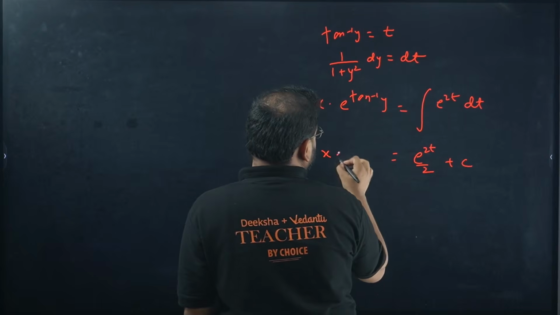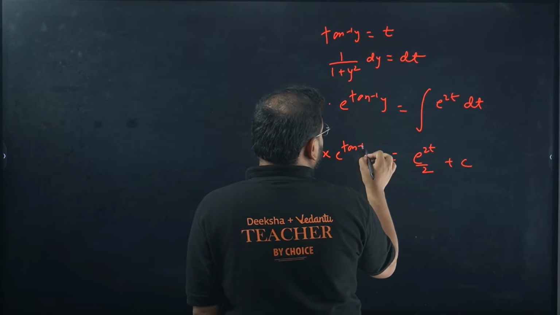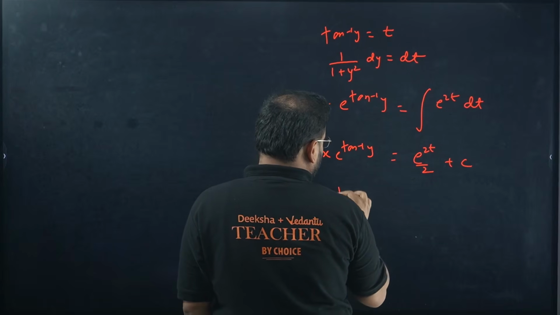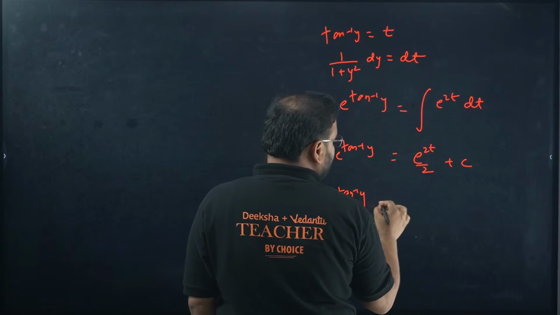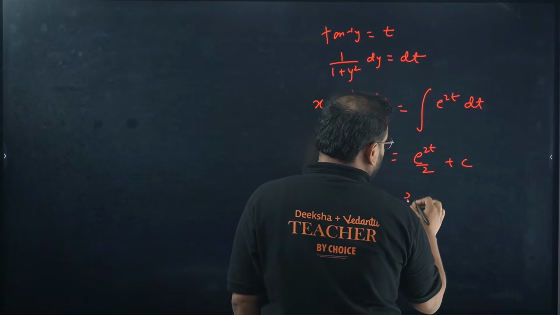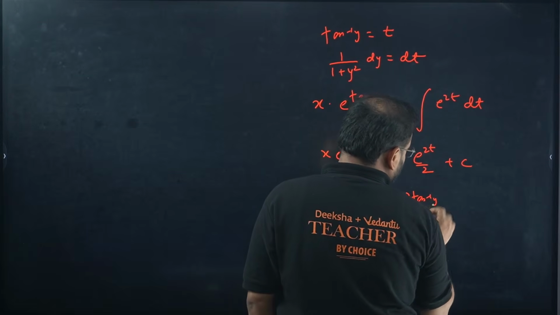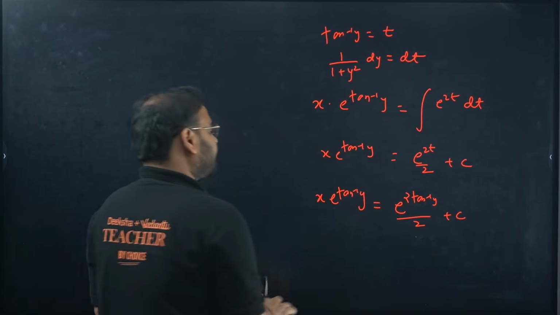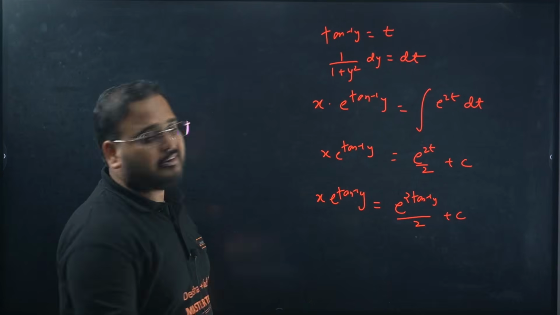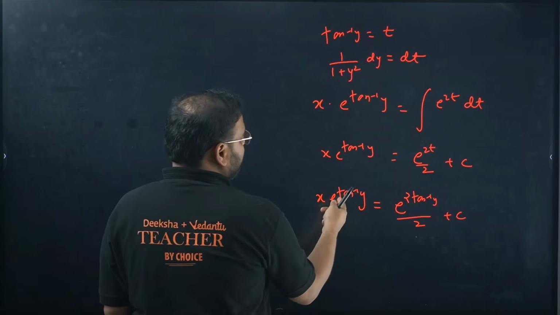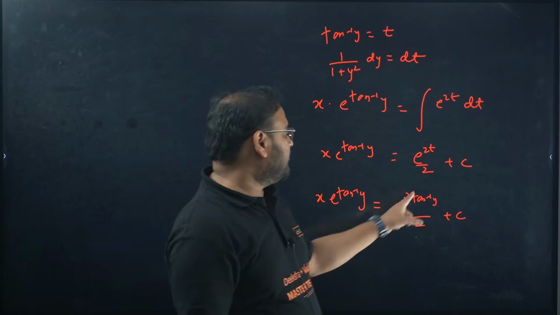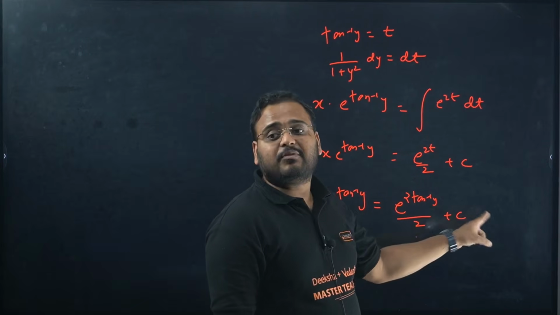We have x e power tan inverse of y. 2t means, put it back, e power 2 tan inverse of y upon 2 plus c. Okay, if you want you can divide it, but it doesn't matter. If you want you can divide, it will become what? This will cancel with one of them. You will have e power tan inverse by 2 and c times e power minus tan inverse.